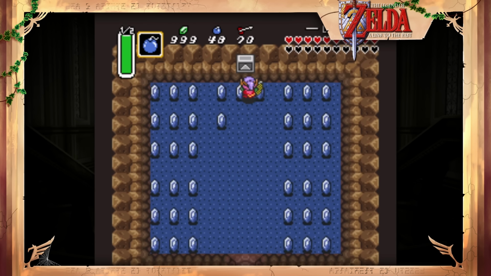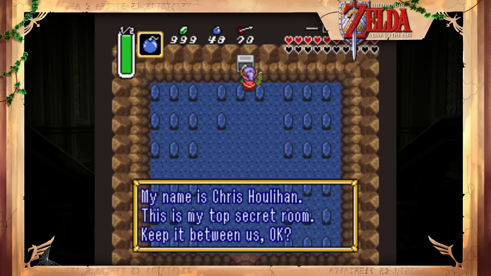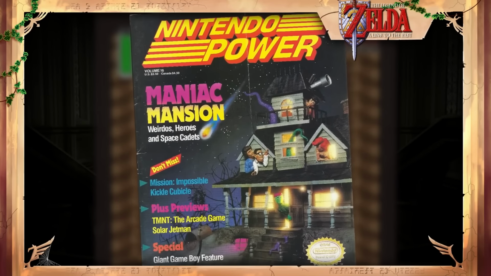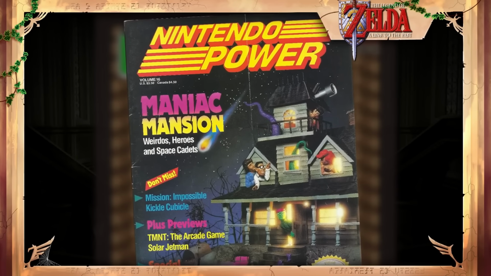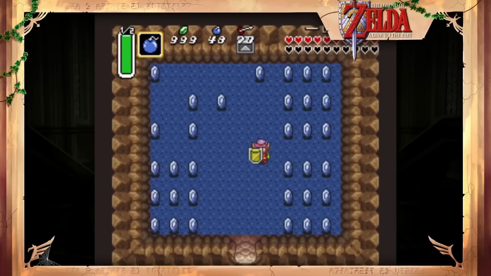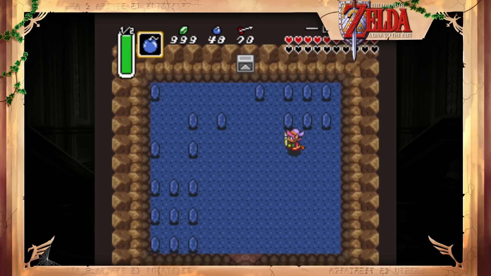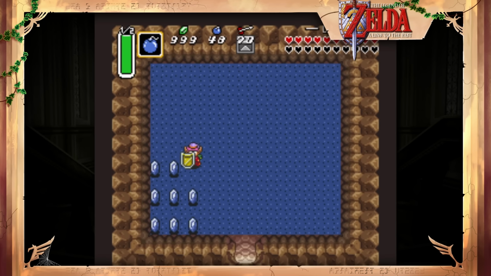If Link interacts with it, he'll see the message, "My name is Chris Houlihan. This is my top secret room. Keep it between us, okay?" It seems that Chris Houlihan was the winner of a contest held by Nintendo Power magazine, where the winner would have their name immortalized in a game on the NES. And sure enough, his name only appears in the English localization. There's very little information out there on the truth behind Chris Houlihan and his secret room, but by now it's one of the most iconic video game secrets.